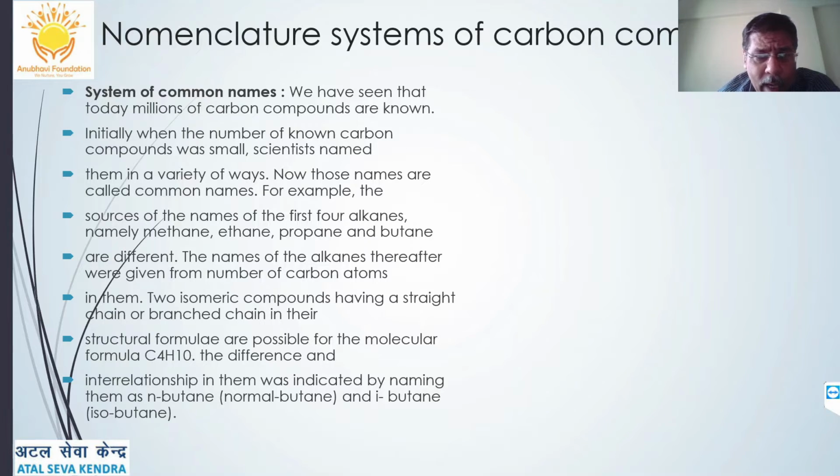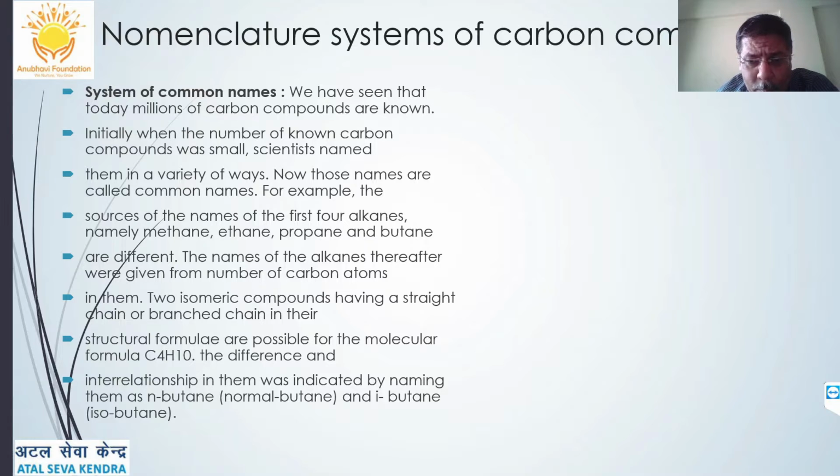So we have seen that today millions of carbon compounds are known. Initially, when the number of known carbon compounds was small, scientists had different varieties of ways to name them. Now these names are called common names. For example, the sources of the names of the first four alkanes, namely methane, ethane, propane and butane, are different. The names of the alkanes therefore are given from the number of carbon atoms.